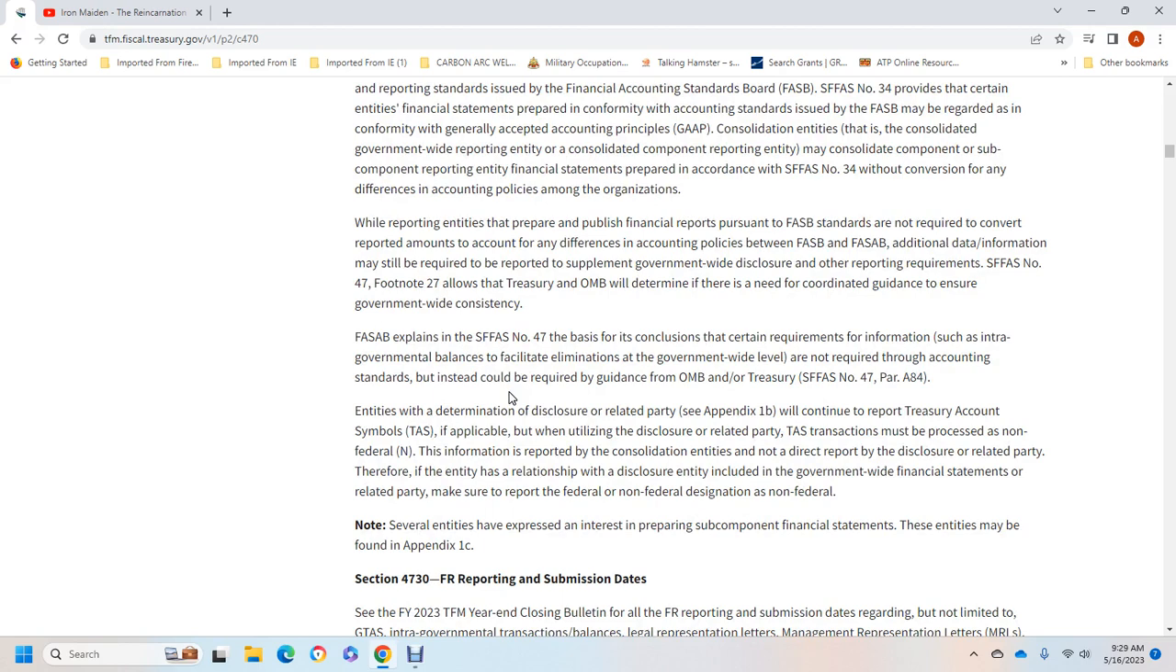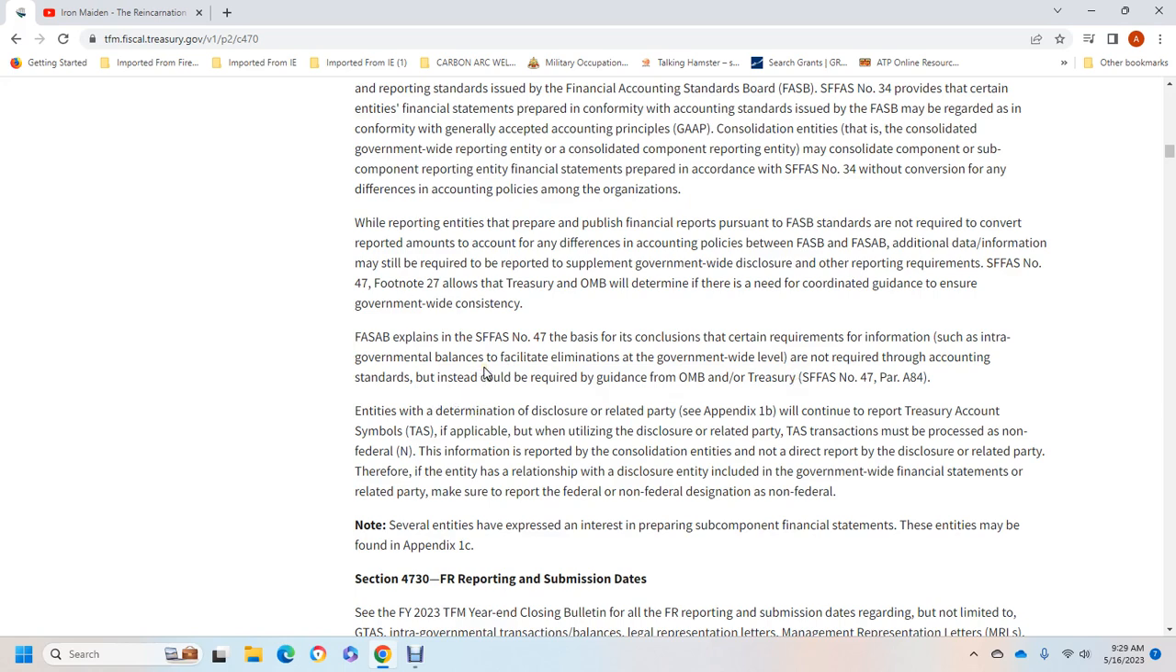The Federal Accounting Standards Advisory Board explained with the Statement of Federal Financing Accounting Standard number 47. The basis for conclusions from the requirements of the information set for the intergovernmental balance facilitates elimination at the government-wide level. It is not required by the accounting standard but instead was created with the guidance of the Office of Management and Budget or Treasury.